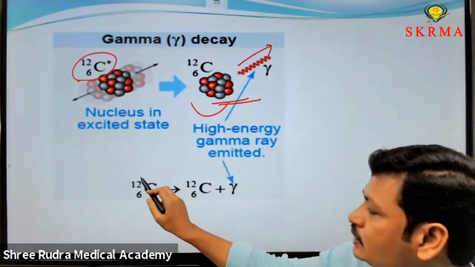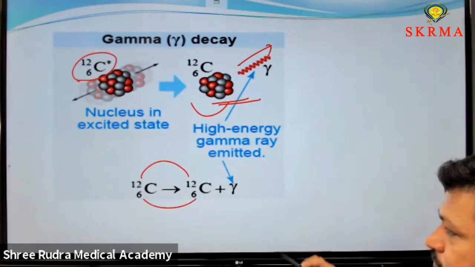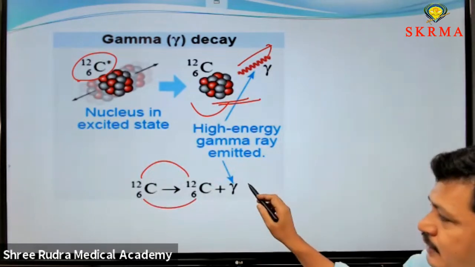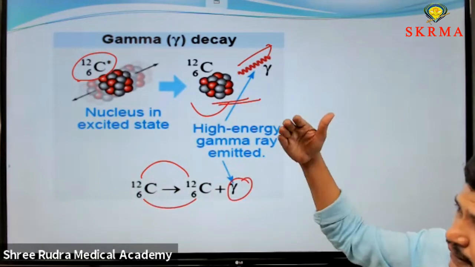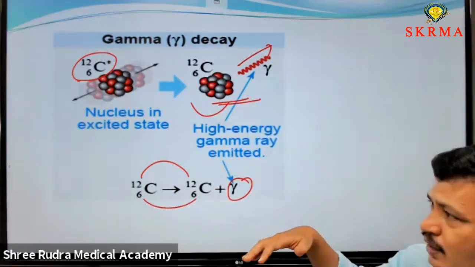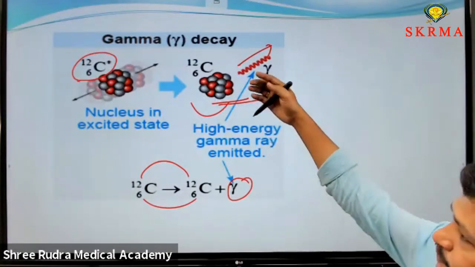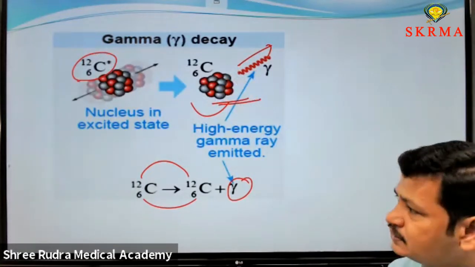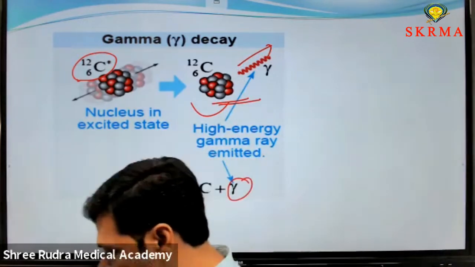There is no change in A or Z; those are the same. The excited nucleus comes into the normal ground state by emitting gamma ray. That is gamma ray emission.